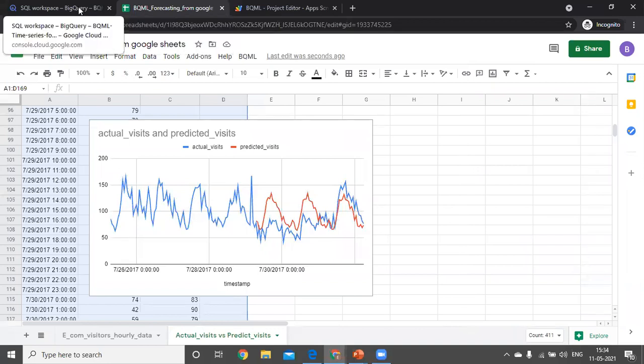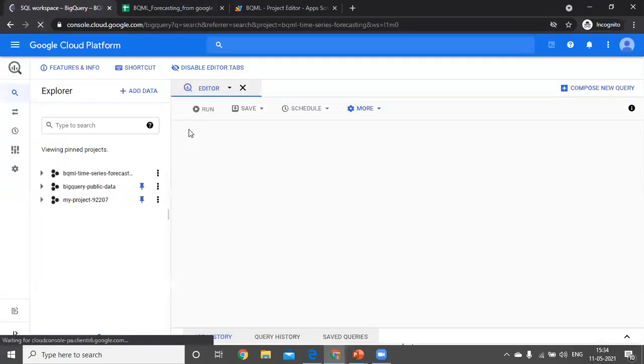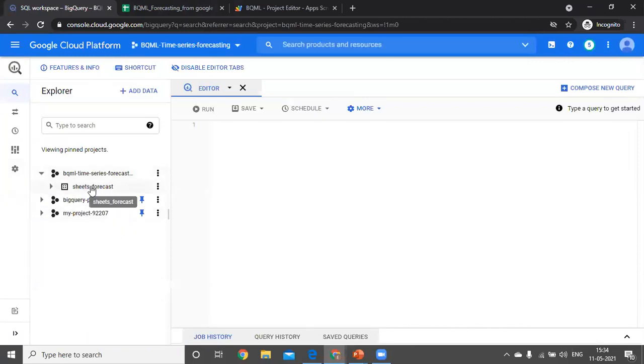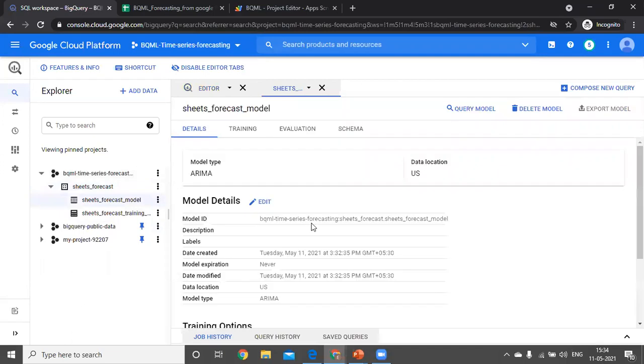After that, in GCP, we will find this forecasting model, data set, and everything here. This is the data set, and we have the forecasting model and training model. In the forecast model, we selected an ARIMA model.